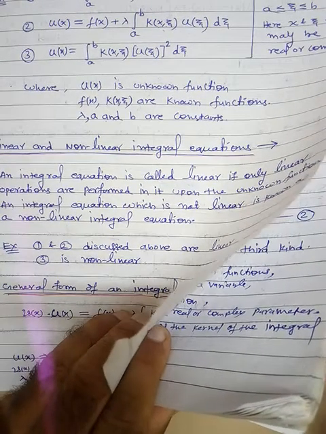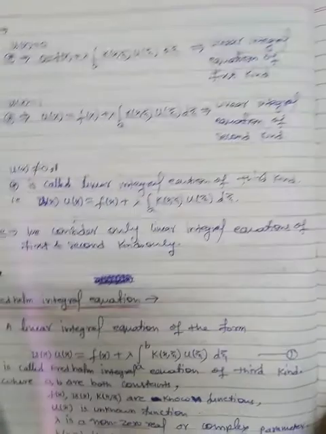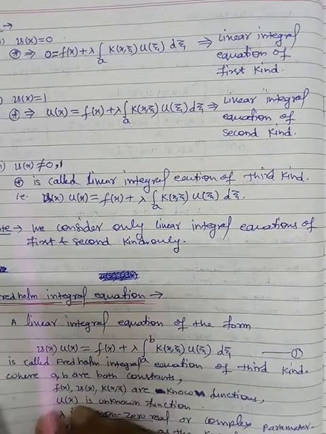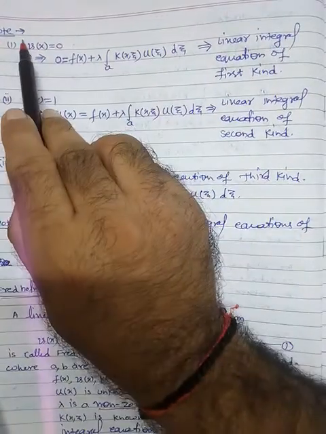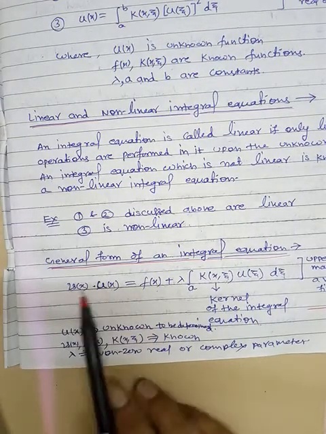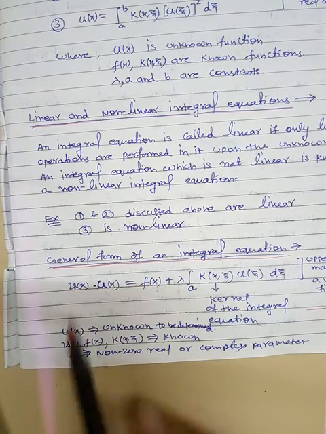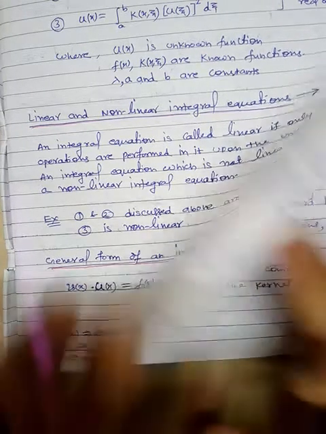Now an integral equation is broadly classified into two. Generally the famous equations are Fredholm and Volterra integral equations. Fine. So we will study these later, but before that, note a point. In this general equation, we will now study three cases: when v(x) is 0, when v(x) is 1, and when v(x) is neither 0 nor 1.